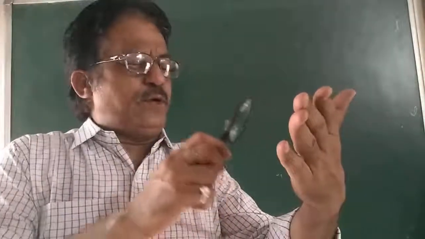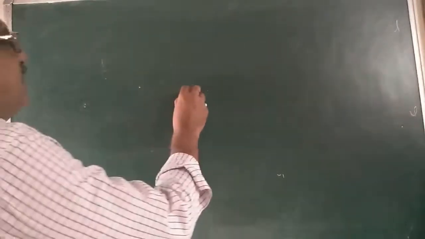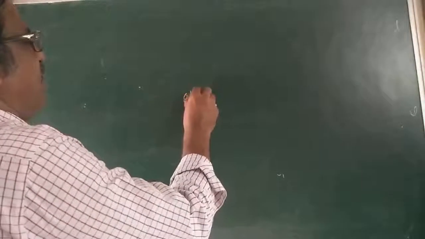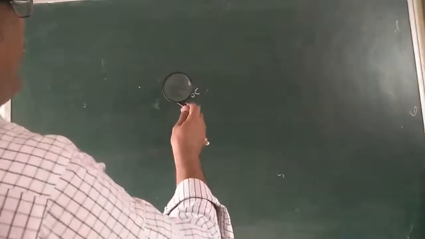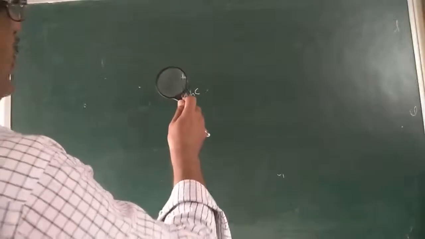So when I am taking this in this manner, I can see easily. If I want to see here, say A, B, C like this, it is very small. And if I want to see from this in this manner, yeah, you see this. This is an activity you can do at your home.